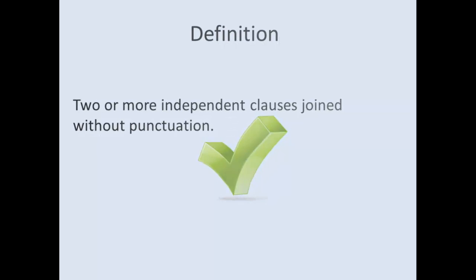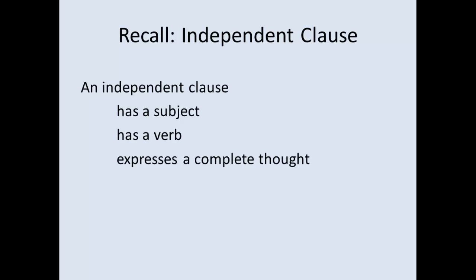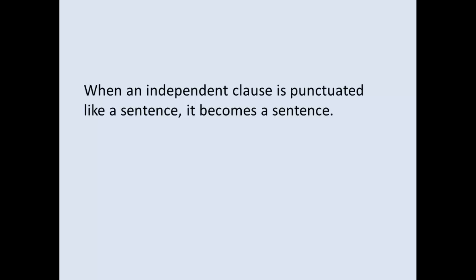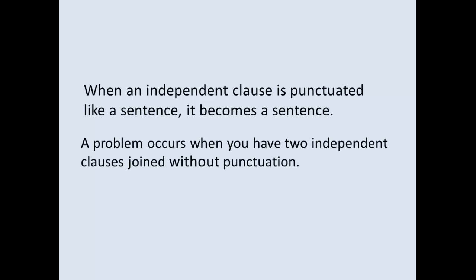Independent clauses, for example, we have to be reminded of what that is. So an independent clause is a group of words that has a subject, has a verb, and expresses a complete thought. And for those of you paying attention, you'll also recognize this as a definition of a sentence. There's a good reason for that. When an independent clause is punctuated like a sentence, it becomes a sentence.